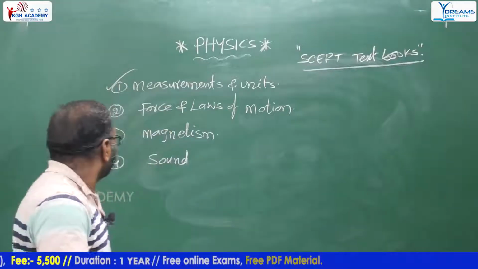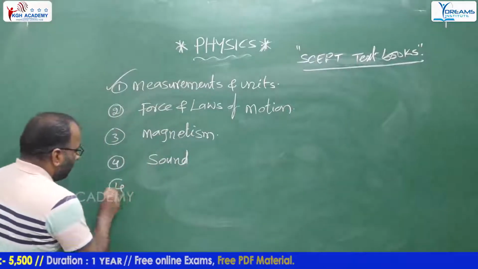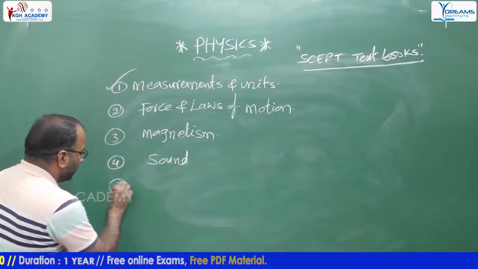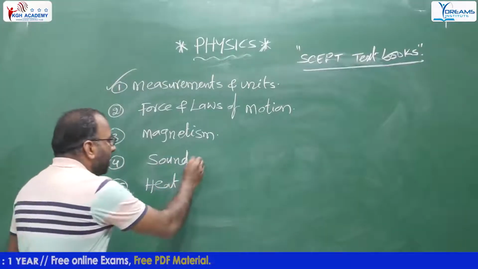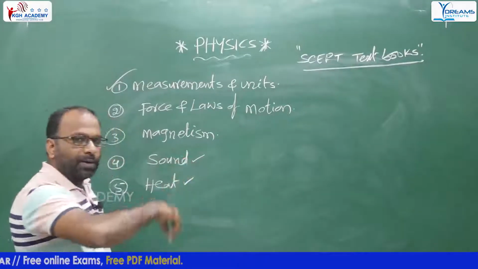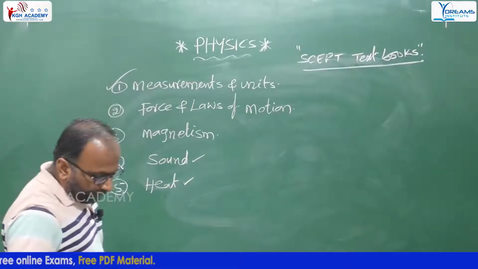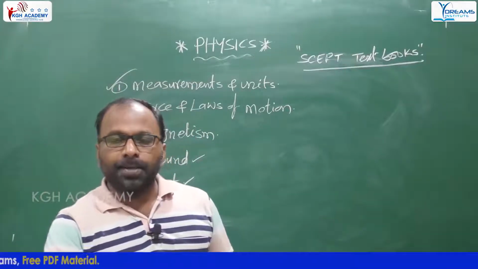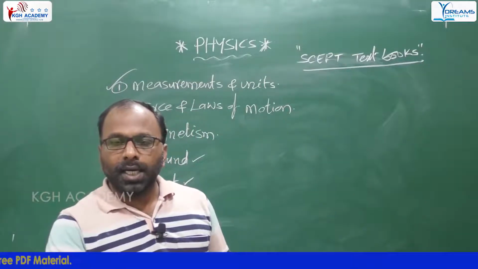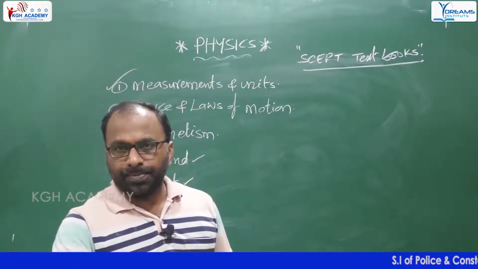Next one, fifth one, heat energy. Heat energy, sound energy, different forms of energies are there. Next one, in this heat topic, the process of transmission of heat energy. How many methods are there? Conduction, convection, radiation.